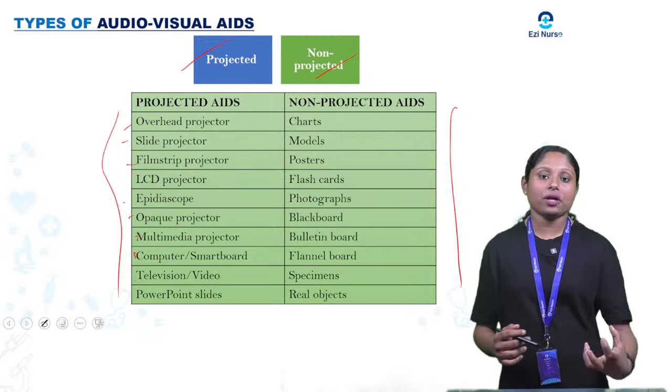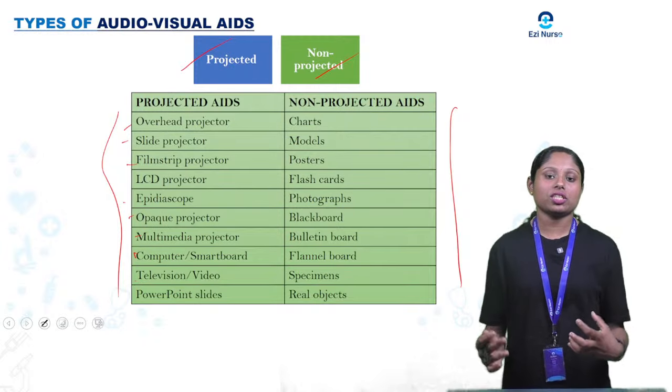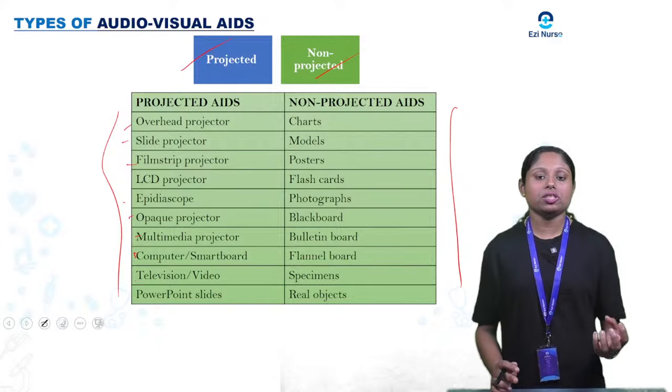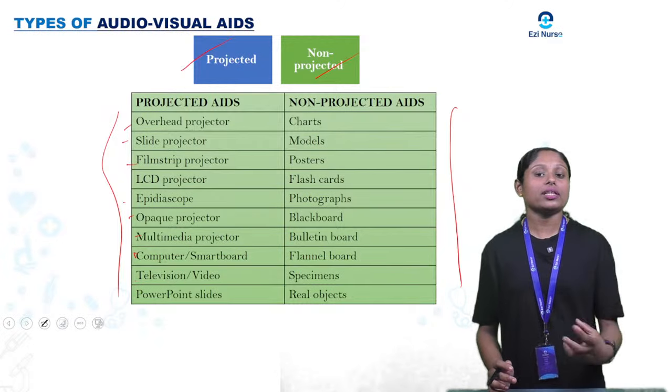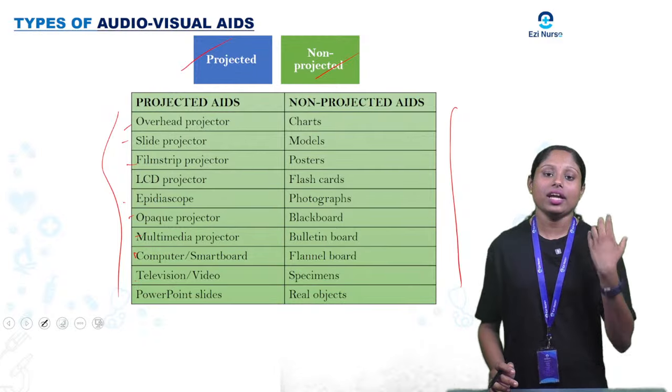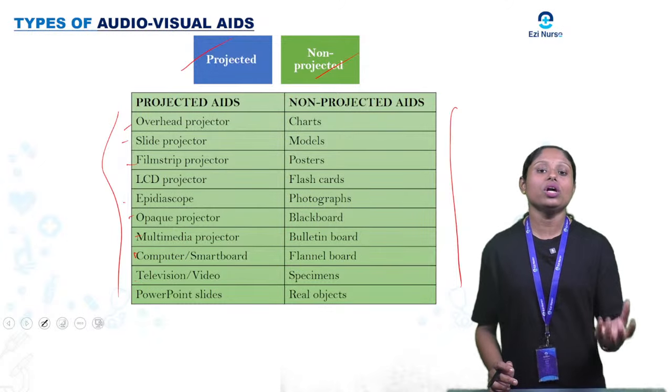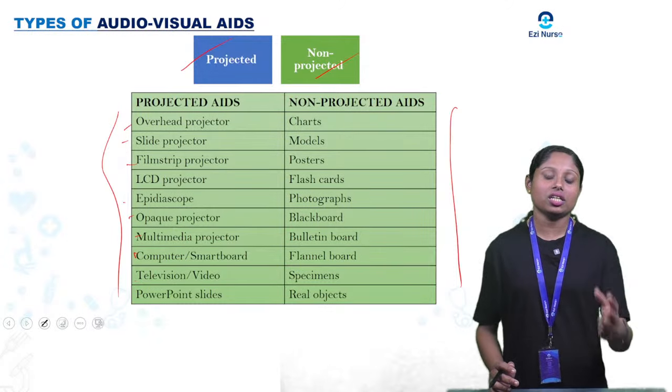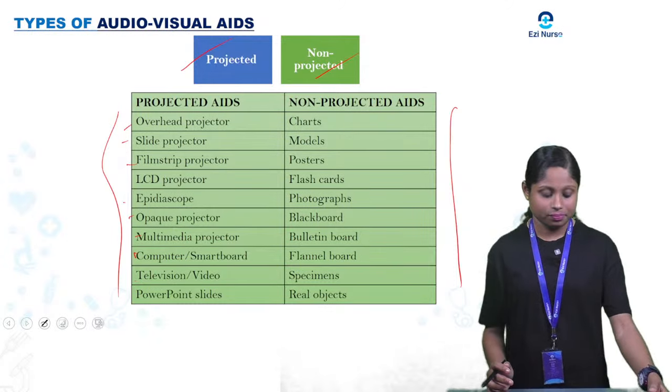So we have explained all these projected and non-projected aids with their purposes, how to make them, and what the advantages and disadvantages are in our ECNURS application. So you can go through ECNURS and you will get further details for each of these. So next we will discuss ICT.